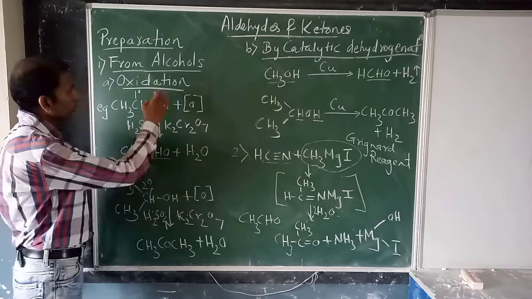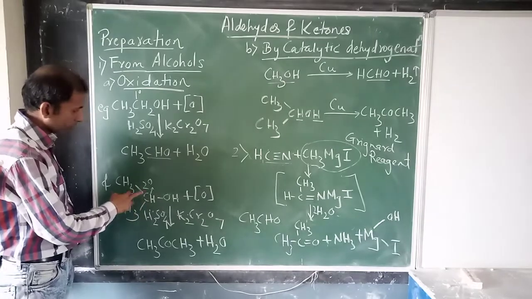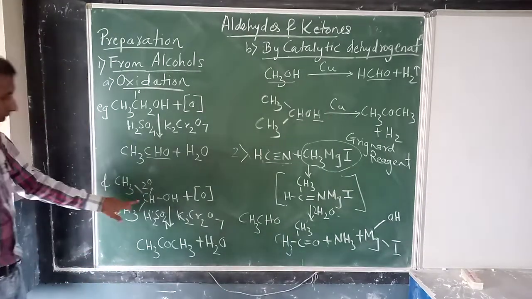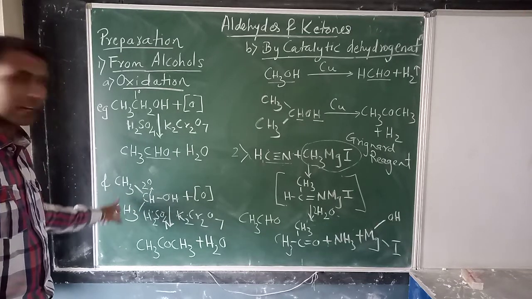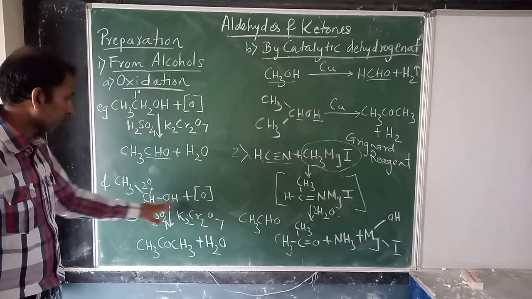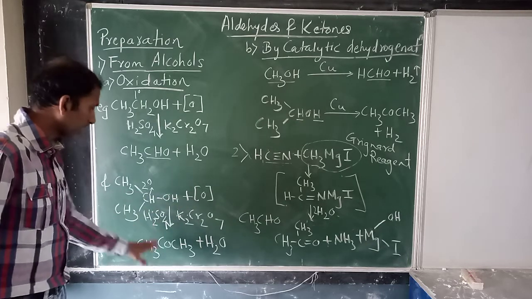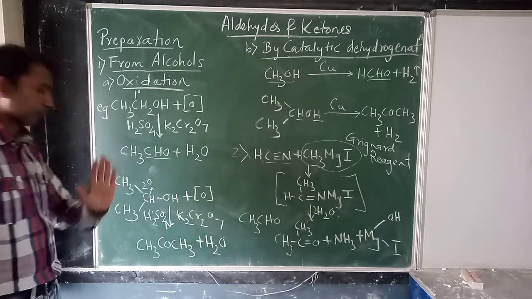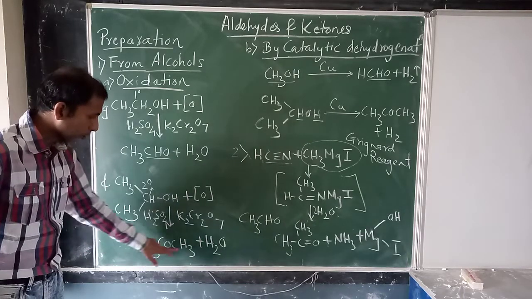And if you carry out the same oxidation with a secondary alcohol, this is a secondary alcohol because this is a secondary carbon atom, attached to two more carbon atoms, and the OH group is attached to the secondary carbon atom. That's why it is a secondary alcohol, and oxidation of secondary alcohol will give you a ketone, CH3COCH3.